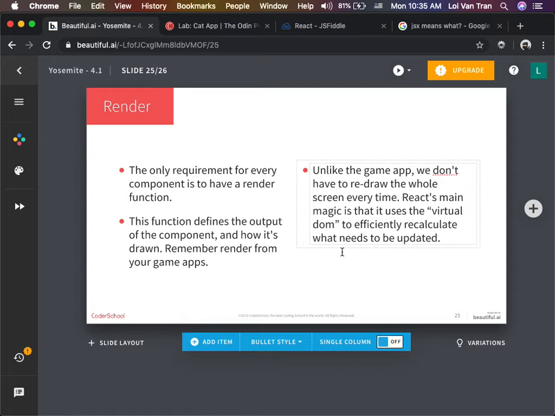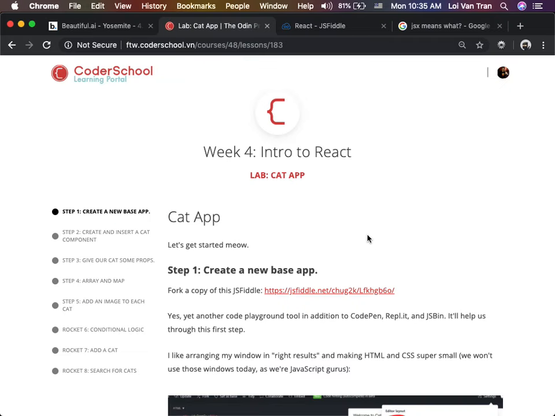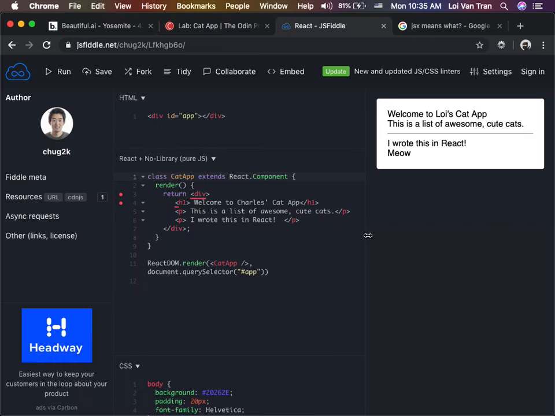Another thing too is that unlike the game where it was just constantly rendering, React is much more intelligent. It only re-renders when it has to, when there is a state change in our application. Okay, so let's get into some code. You guys can see that today we're gonna be using JS Fiddle to play around. Here is a component. Well, that's actually a little bit more, but the only thing I want you guys to care about is, can you guys see this?